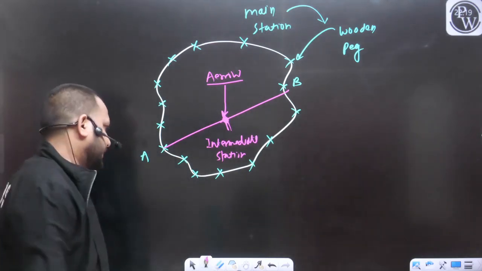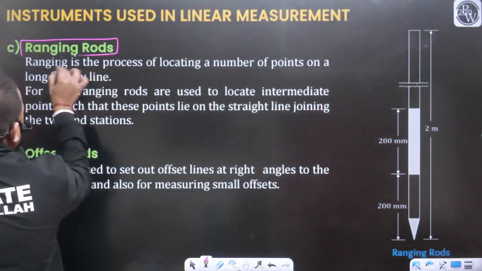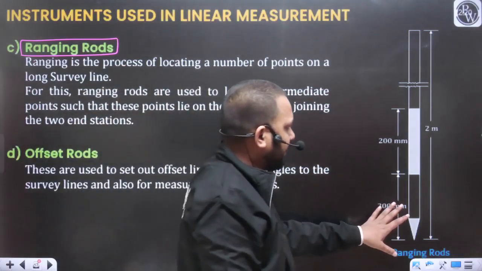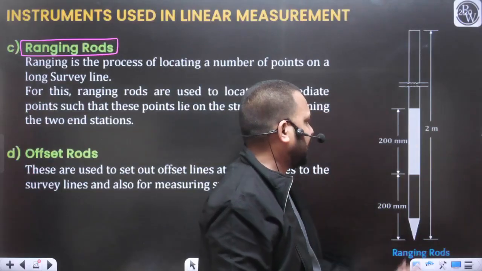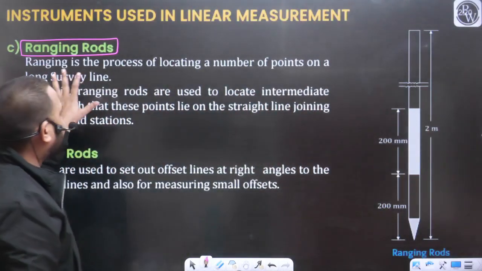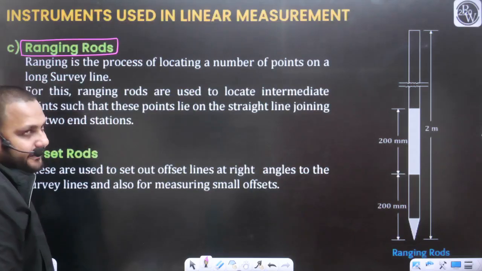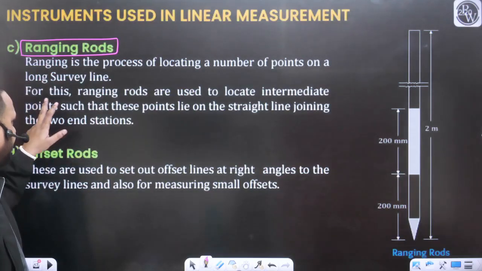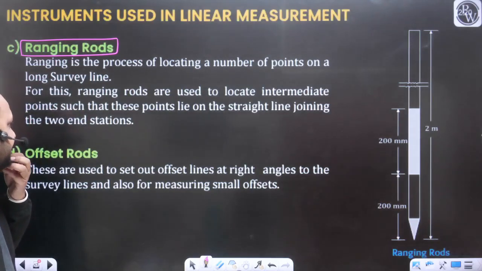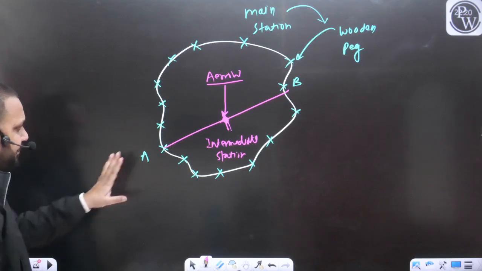Some other accessories are also required, like the ranging rod. As you can see in this diagram, this is the ranging rod having a length of 2 meter. Ranging is the process of locating a number of points on a long survey line. For this, ranging rods are used to locate the intermediate points such that these points lie on the straight line. Let's take the previous example.